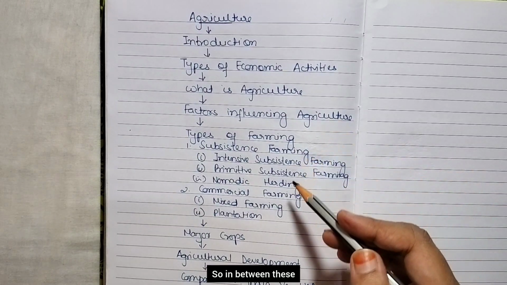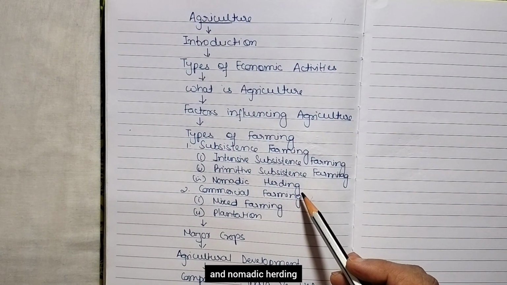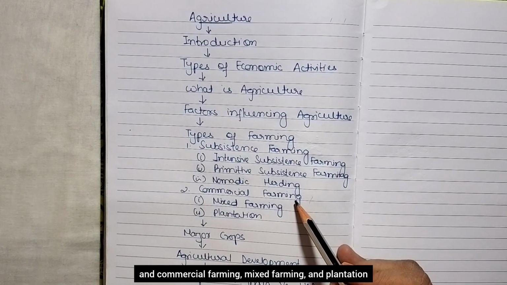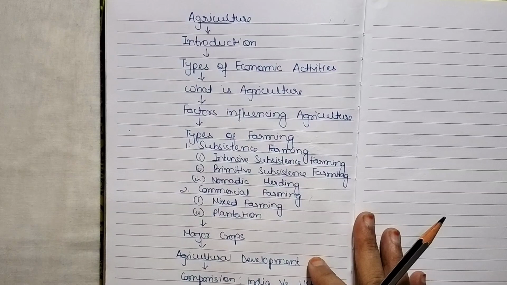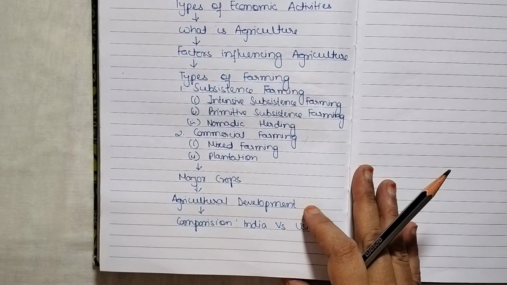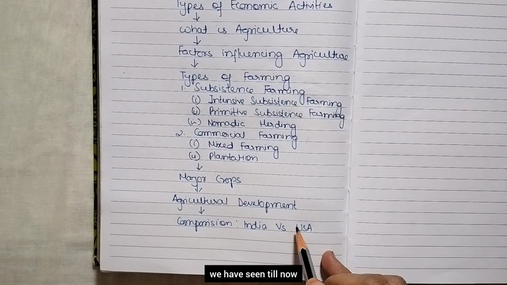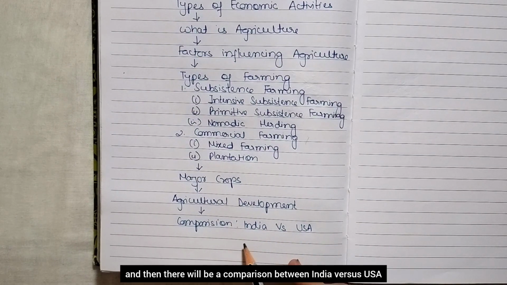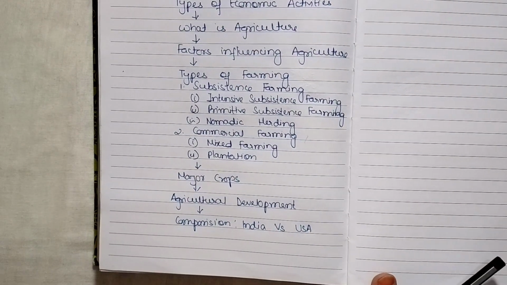In between this, subsistence farming also has subtypes, that is intensive, primitive and nomadic herding, and commercial farming, mixed farming and plantation. So we will go through this one also. Then we will see about the major crops, its climatic conditions, then what agricultural developments we have seen till now, and then there will be a comparison between India versus USA, the way of doing agriculture. So let us start the topic.